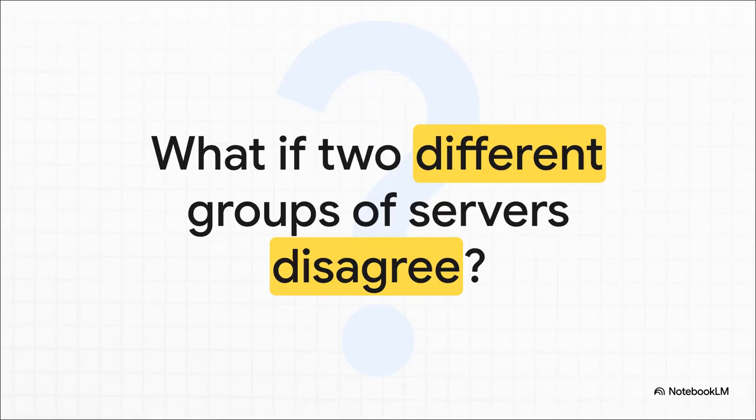But wait a second. This brings up a huge question, right? If I have my trusted list and you have your trusted list, what's to stop my group from agreeing on transaction A while your group agrees on a totally conflicting transaction B? Couldn't they both hit that 80% mark within their own little circles?